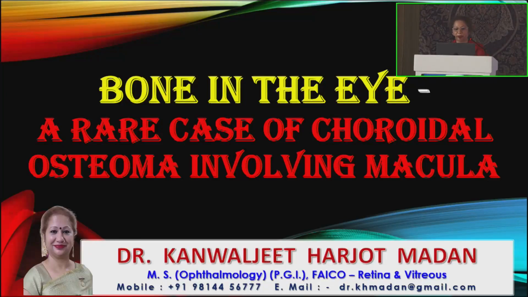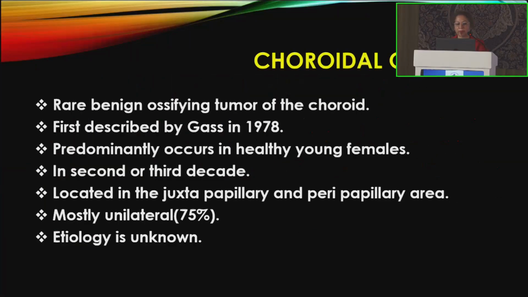So I shall be presenting a case of bone in the eye, a rare case of choroidal osteoma involving the macula. Choroidal osteoma is a rare benign ossifying tumor of the choroid, first described by Gass in 1978. It predominantly occurs in healthy young females in the second or third decade. It is located in the juxtapapillary or peripapillary area, mostly unilateral with unknown etiology.